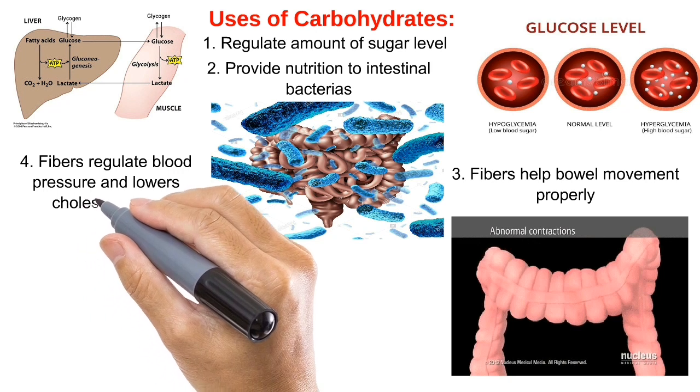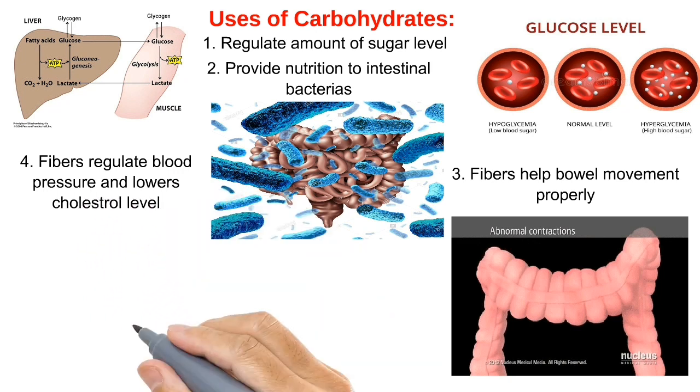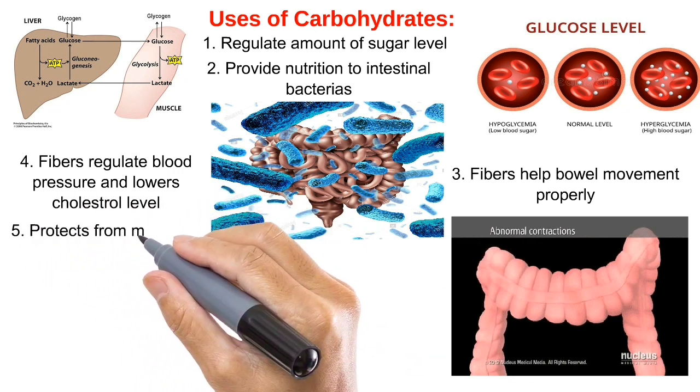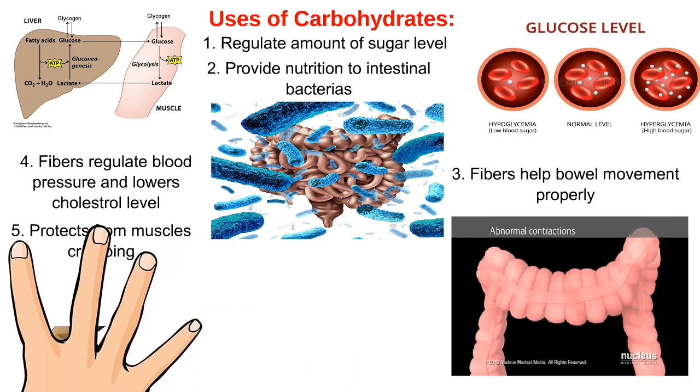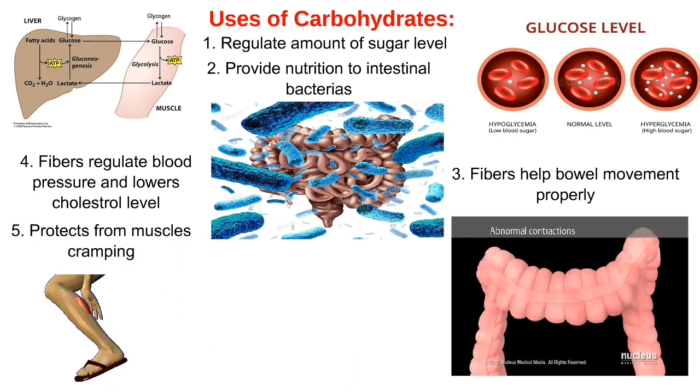Carbohydrates also protect our muscles from cramping. You might have observed this type of cramps in your legs or in your arms. It actually gives us a signal to eat a carbohydrate-enriched meal.